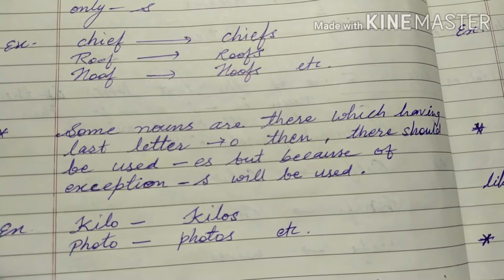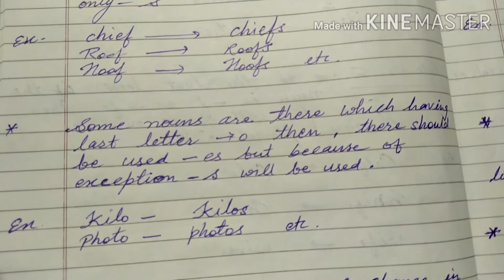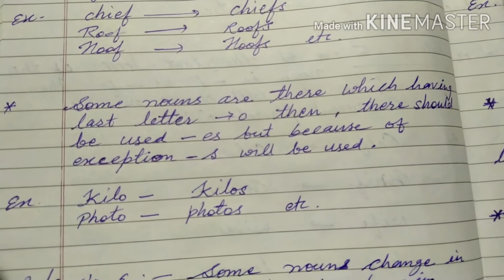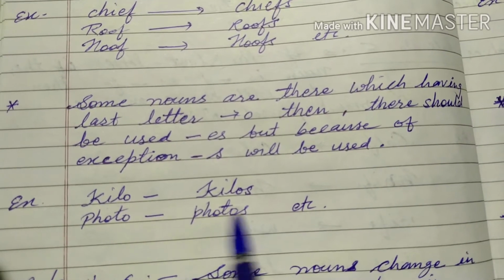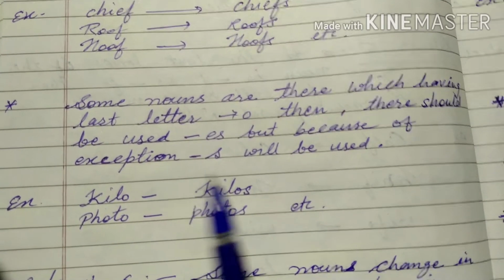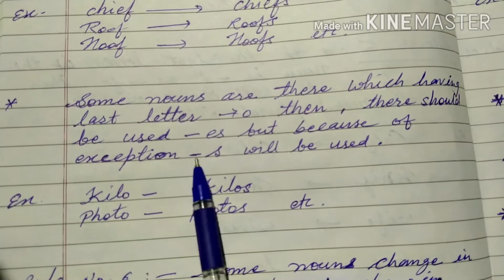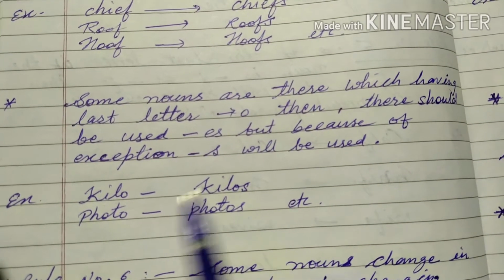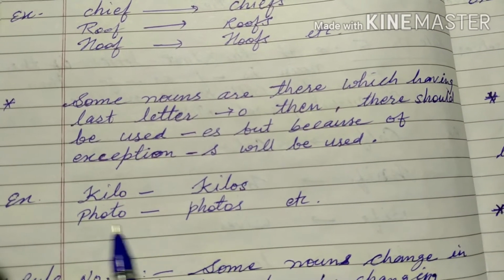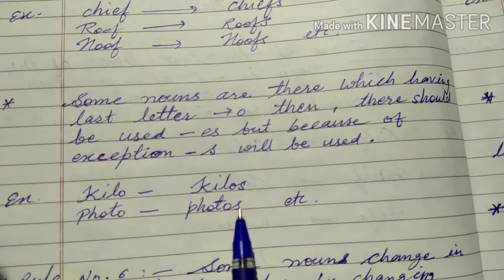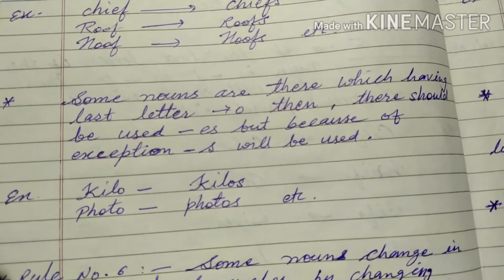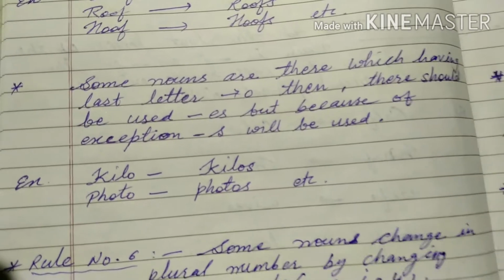But here are some nouns which don't follow the rule, like kilo, kilos. Because of exceptions S will be used. Kilo, kilos, photo, photos. Okay, only S will be used to change to the plural number.